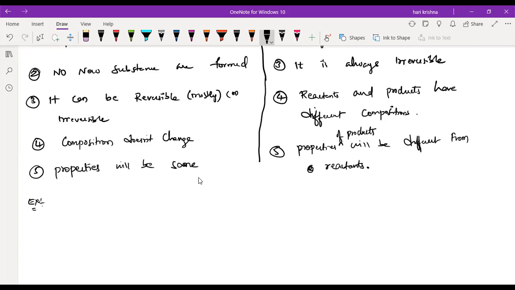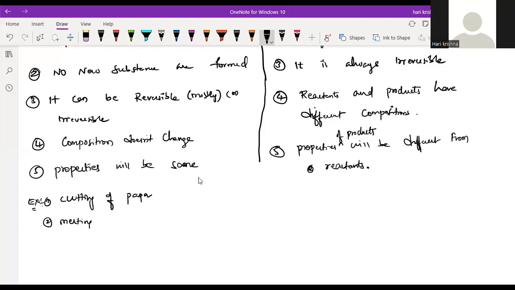Okay, now examples. What are the examples you can give here? Tearing the paper or cutting of paper. Next, melting ice cubes.